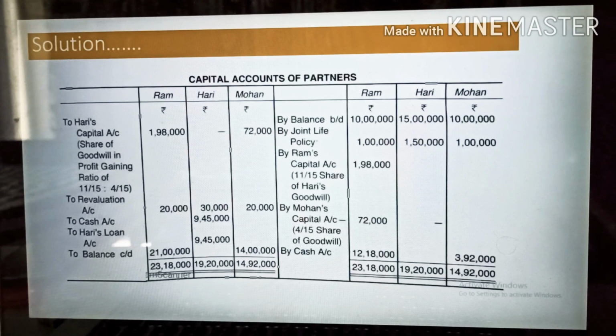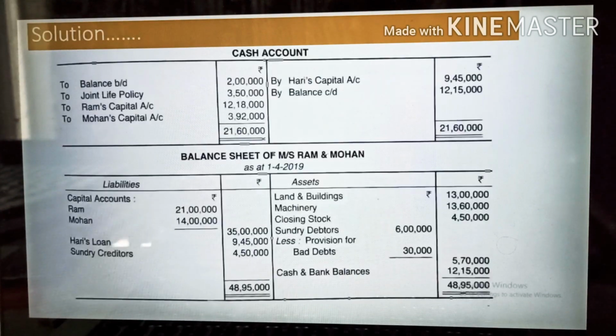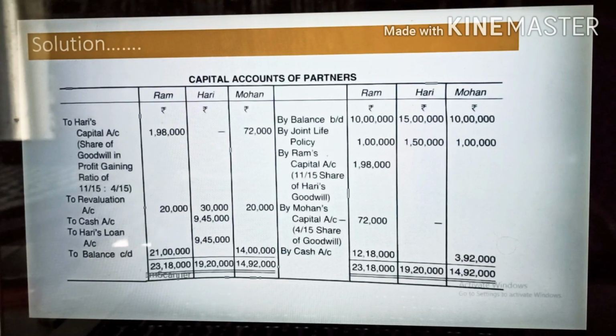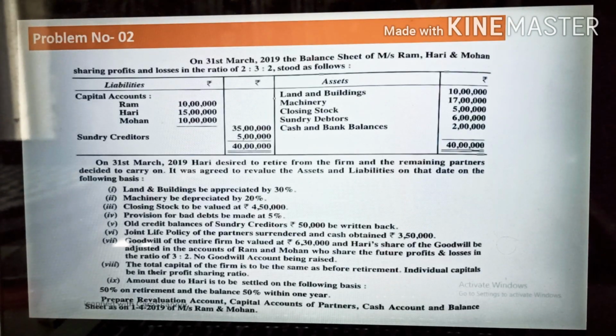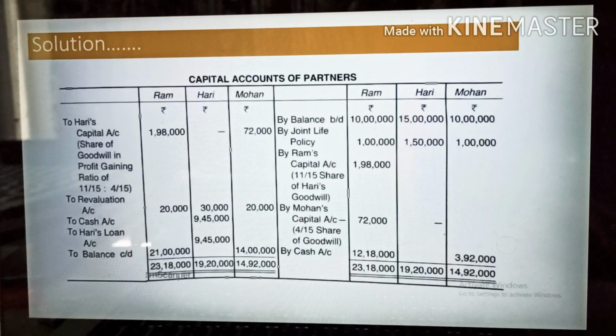Then it is given that by joint life policy. This is the important thing that we need to understand. Joint life policy is given in the question. Here it is given joint life policy of the partners surrendered and cash obtained rupees 3,50,000. That joint life policy, they have surrendered and cash received is 3,50,000. This 3,50,000 you need to distribute among all the partners in their old profit sharing ratio, which is 2:3:2.